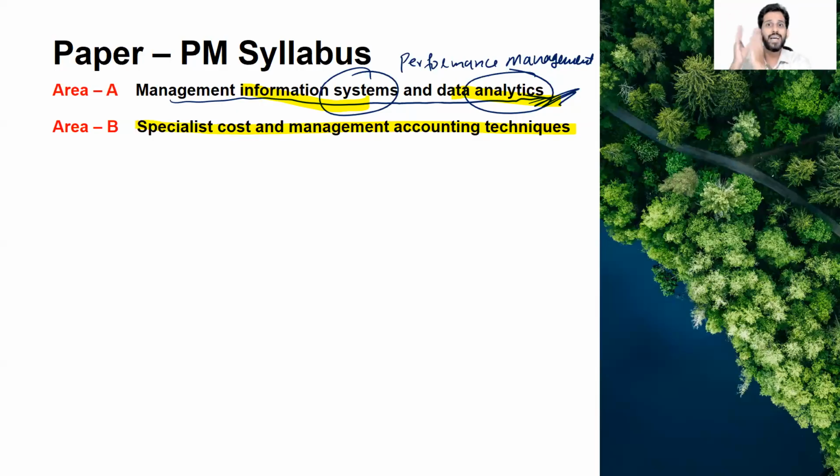Because if you are running a trading business, there's a different costing. If you are running a service organization, the costing is different. If you are running a manufacturing organization, obviously the costing is much more complicated, and you need to do that costing. So this section covers the cost accounting techniques.